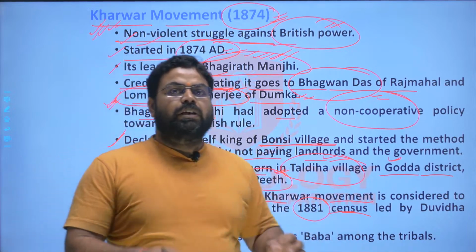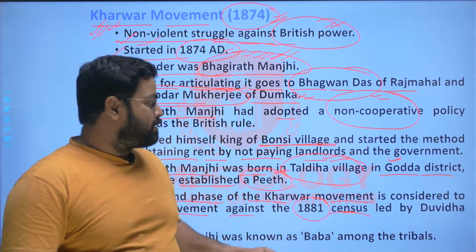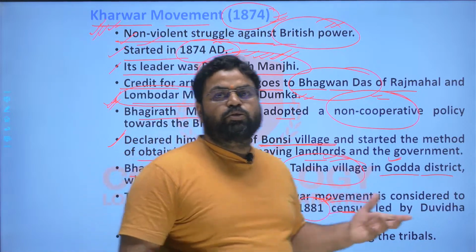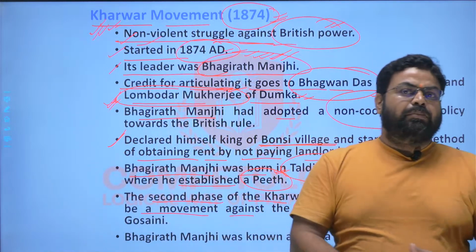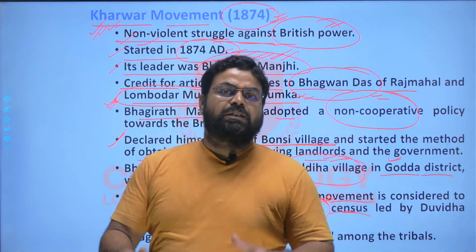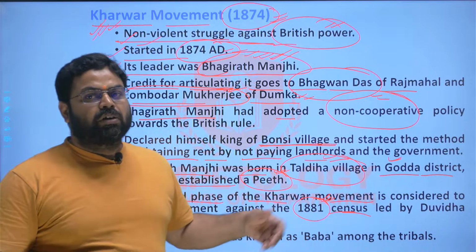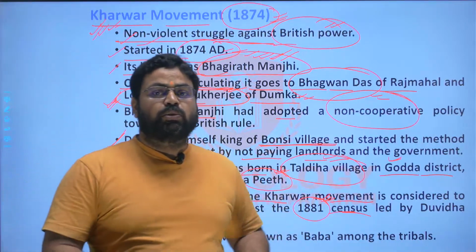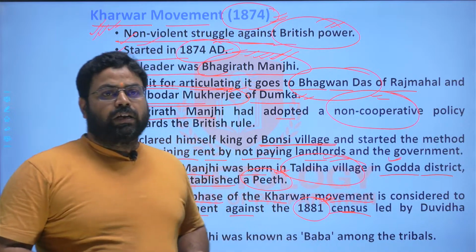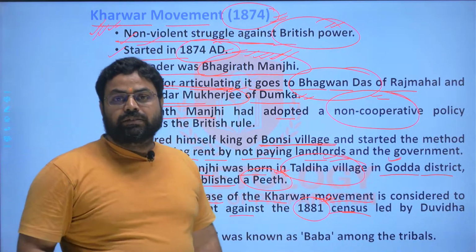The first census of India was an experimental census, in which basically they wanted to study the system and other things. And this was the second census, in which they started to collect even the socio-economic data: the religion of a person, the caste of a person, the subcaste of a person. All this kind of information they started to collect, and because of this method the tribal people got infuriated: who the hell are you, why should I tell you what my religion is and which caste I belong to? So against this census they rebelled, right?